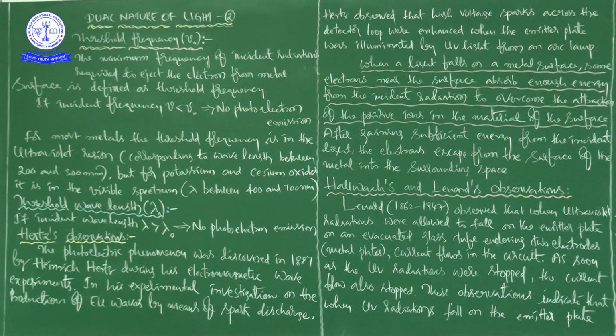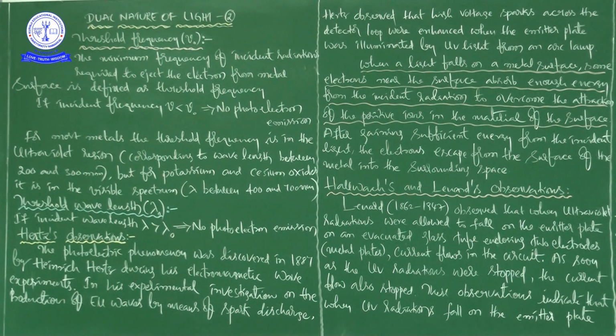What is meant by work function or threshold energy, right? It is the minimum energy of incident radiation required to eject the electrons from a metallic surface. Work function is the minimum energy of incident radiation required to eject the electrons from a particular metallic surface, because we have different metals, right?